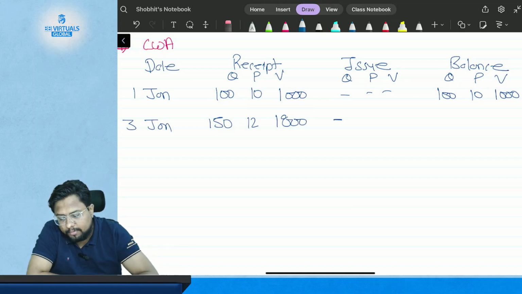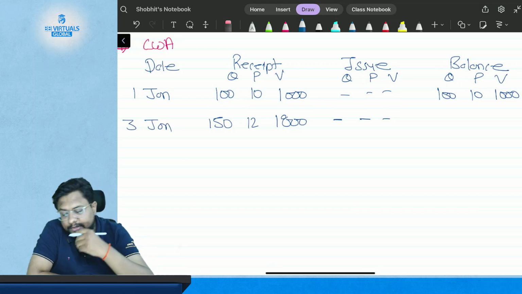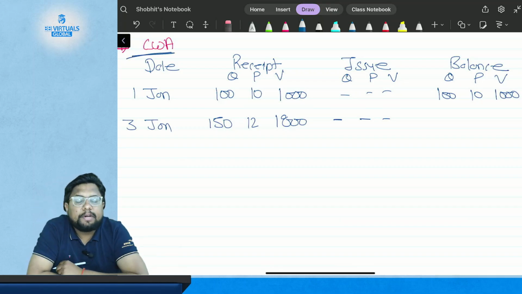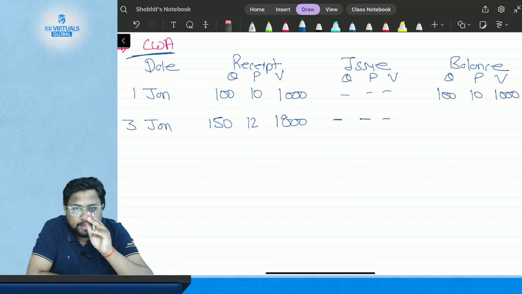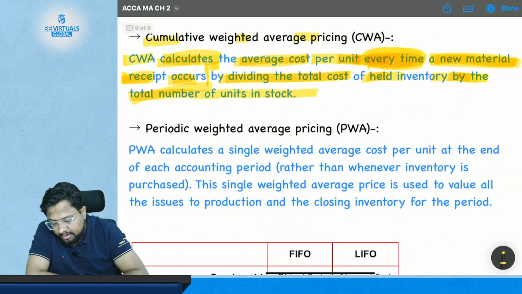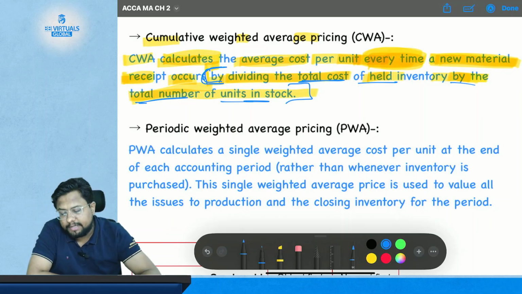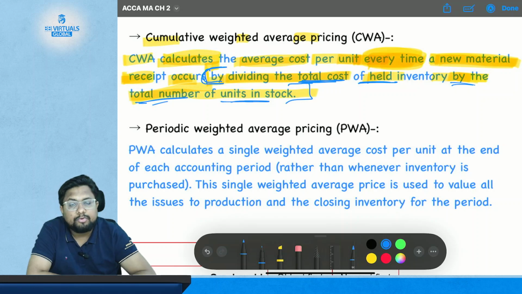Again you have not issued anything, so now we need to calculate the per unit price. This is the cumulated weighted average pricing method, and the formula is very simple, given in your notes. It is calculated by dividing the total cost of the held inventory by the total number of units in the stock.